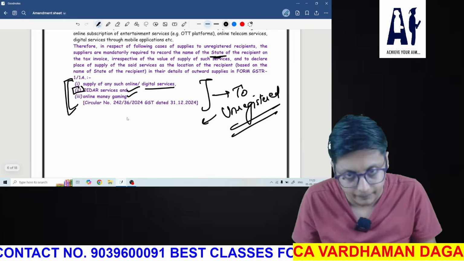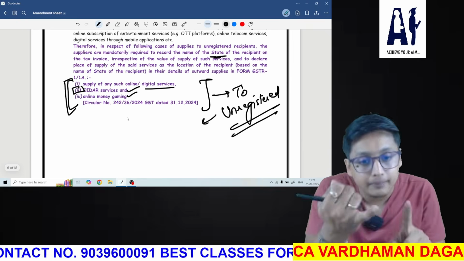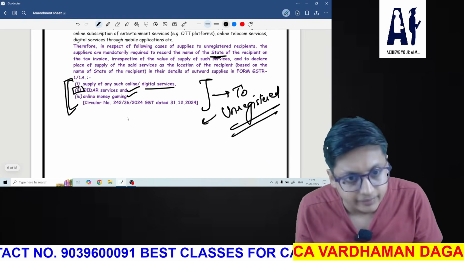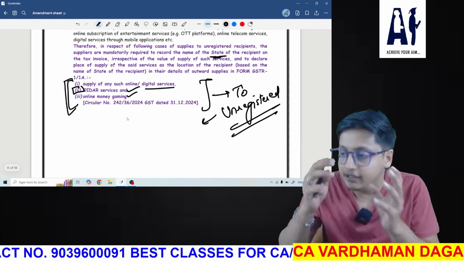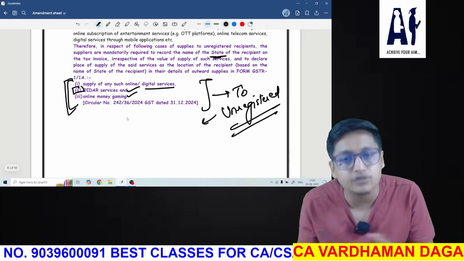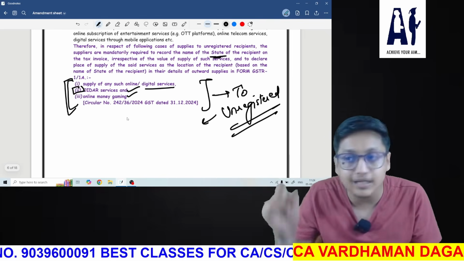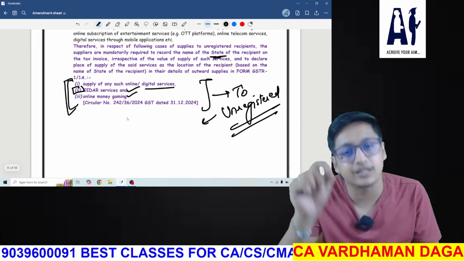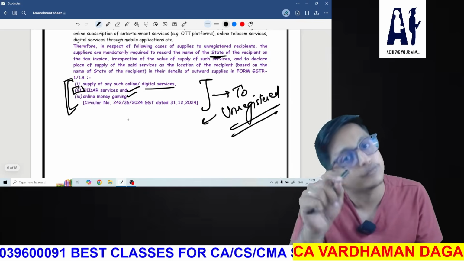So we need to remember that for online or digital services, online money gaming services or OIDR services, if the recipient is unregistered, then in the invoice we have to mention the state from where that unregistered person is. If we mention the state, that state will be considered the place of supply as the location of the recipient.